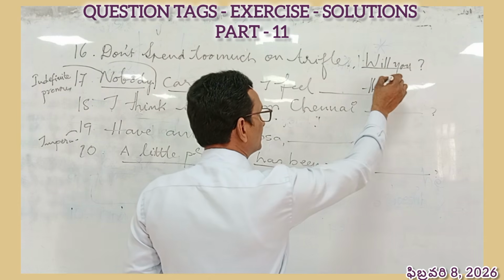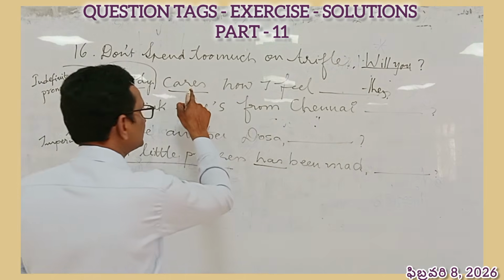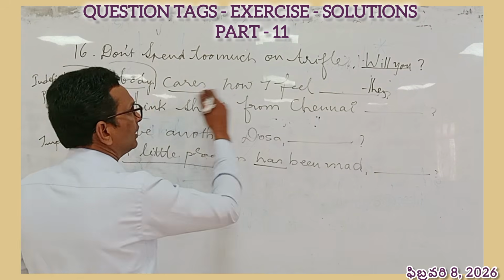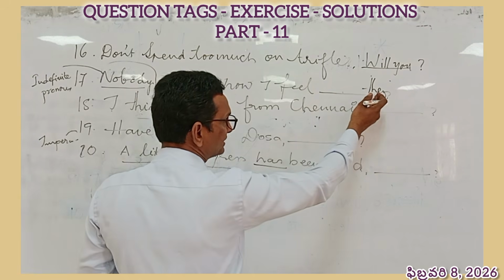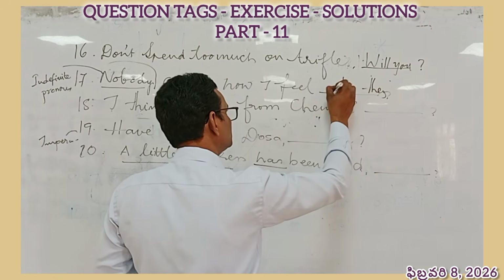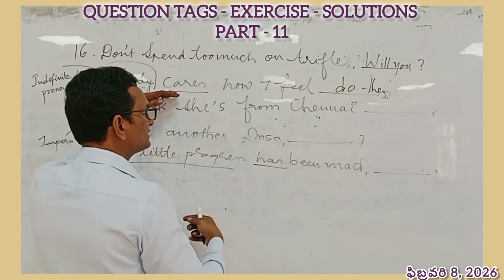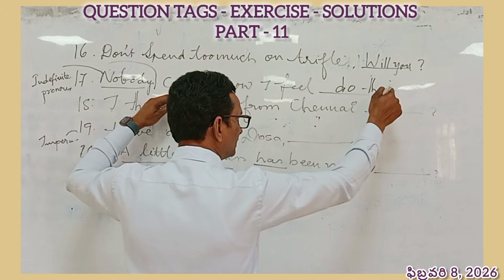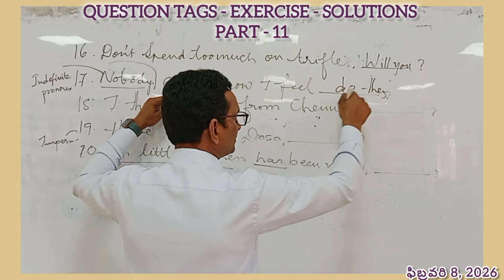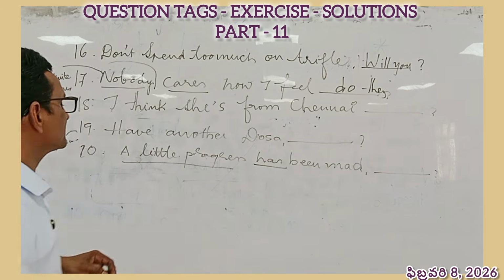This is the fixed rule. Remember this. It's present simple tense, and always if they comes here, we have to use do. It is negative, so the tag is positive, and this is present simple tense. But still, the subject being discussed is they. We have to use do. Do they is the question tag.